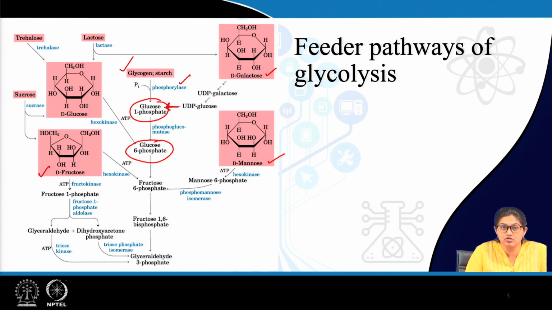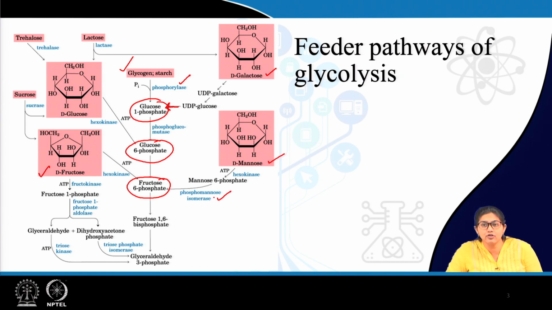Similarly, mannose also can enter via mannose 6-phosphate formation, and it forms fructose 6-phosphate by phosphomannose isomerase. So, mannose also can contribute to an intermediate of glycolysis, the intermediate is fructose 6-phosphate. Similarly, fructose directly with the help of hexokinase can form fructose 6-phosphate and enter glycolysis.